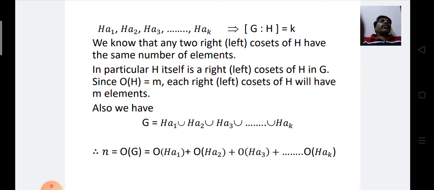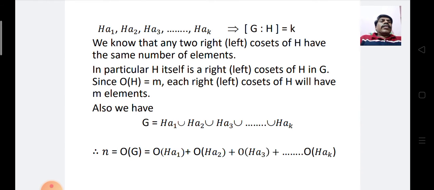We know that any two right or left cosets of H have the same number of elements. In particular, H itself is a right or left coset of H in G. Since order of H is equal to M, each right or left coset of H will have M elements. Therefore, also we have G is nothing but Ha1 union Ha2 union Ha3, and so on up to HaK. Thus, G is the union of all right cosets.